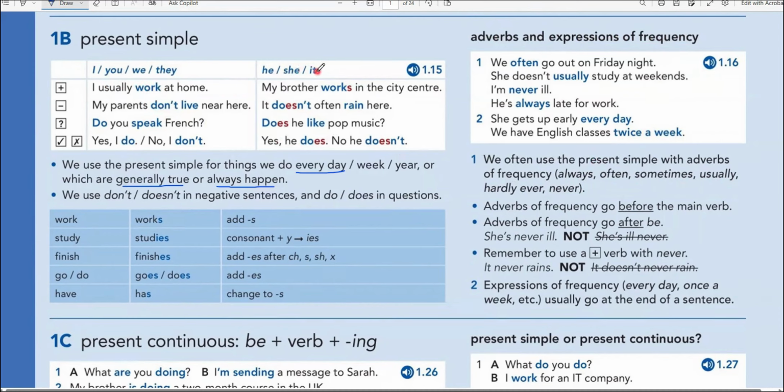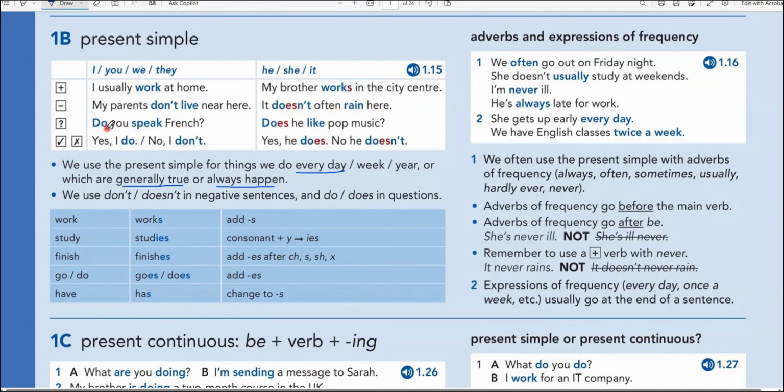If it's he, she, it, we add s to the main verb. So, my brother works in the city center. In the negative, we use don't for I, you, we, they, and we use doesn't for he, she, it. For example, my uncle, it will be he. My mother, it means she. My computer, it means it. My parents, it means they. So, my parents don't live near here. It doesn't often rain here.